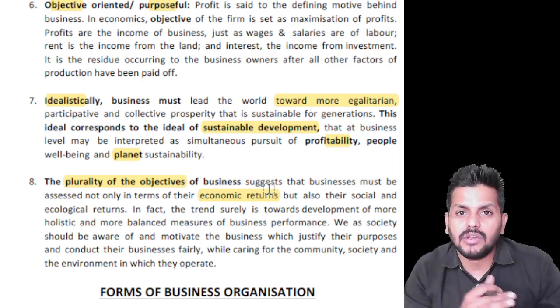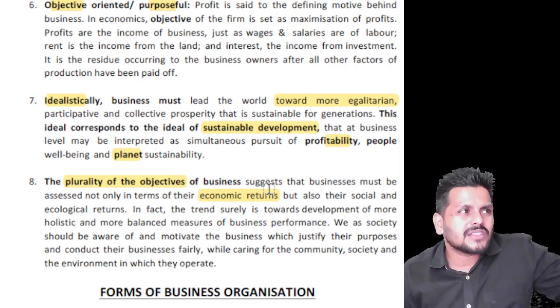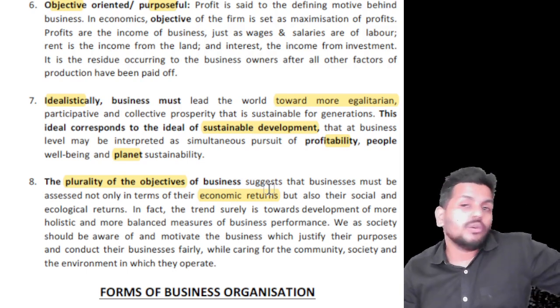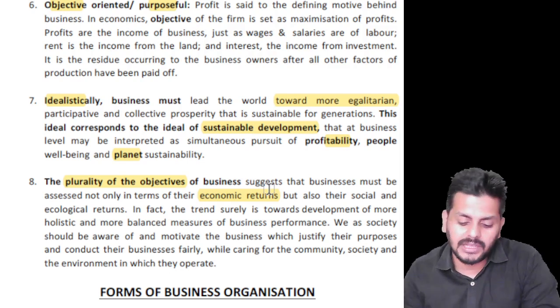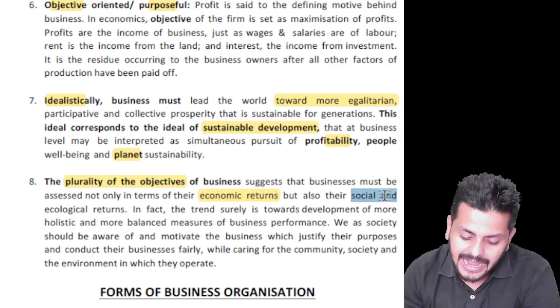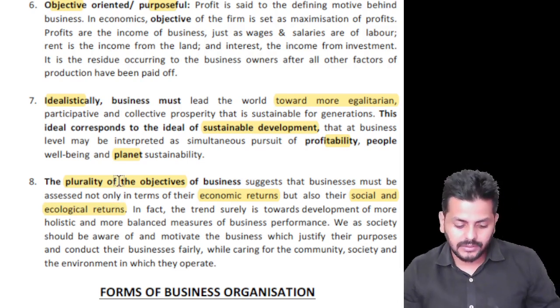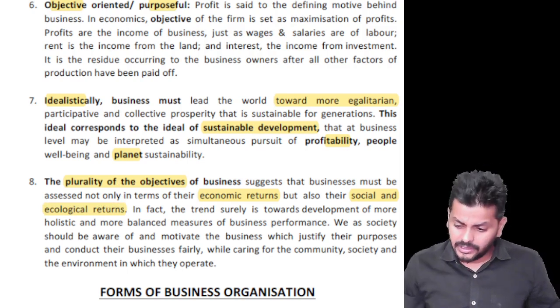Money is not the only measuring factor for determining the success of a business. If a business is doing good to society, maybe not by making huge profits, it's still a very good thing, because along with money you also have to consider social and ecological returns. What good are they doing to us, right? So that's the very first part of this chapter. It's quite an elaborate chapter.